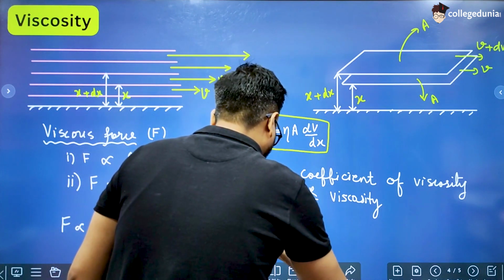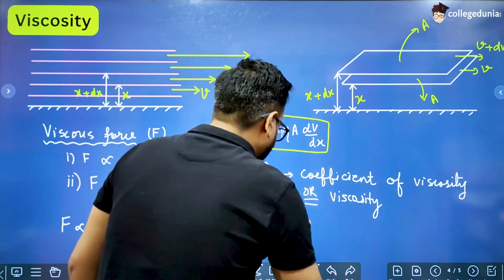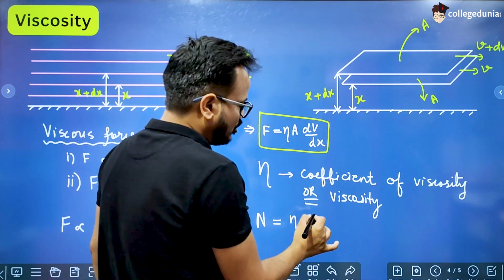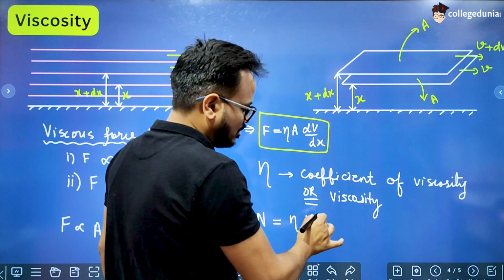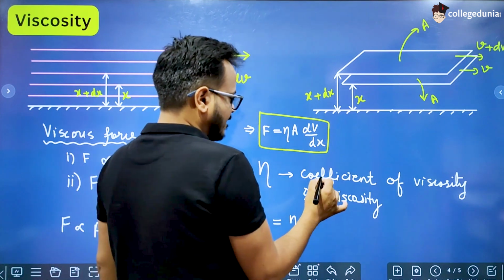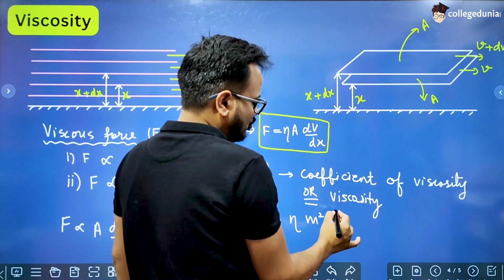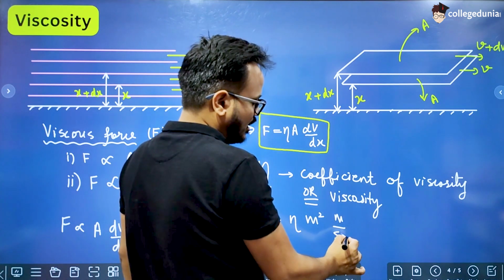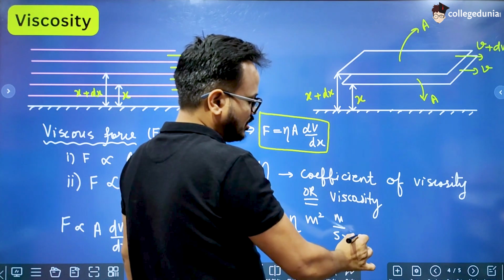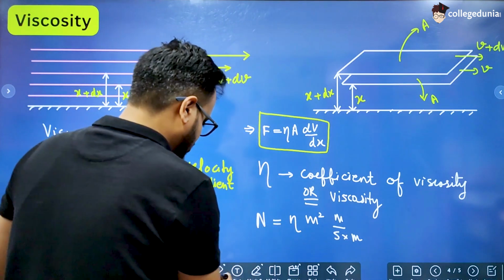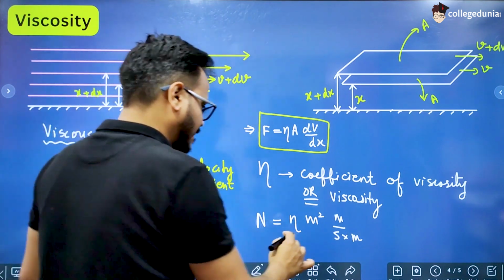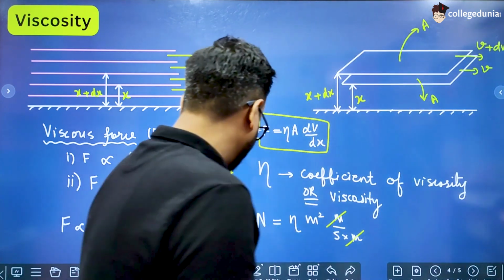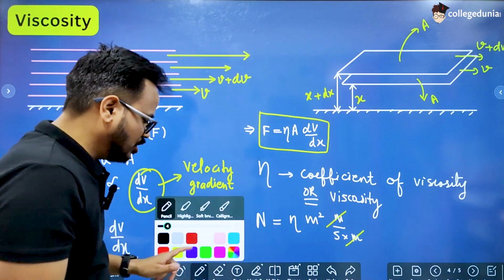For example, the unit of force is Newton, and we are finding the unit of eta, and the unit of area is meter square, unit of velocity is meter per second, and unit of distance is meter. So let's cancel this, and what is the unit of eta?